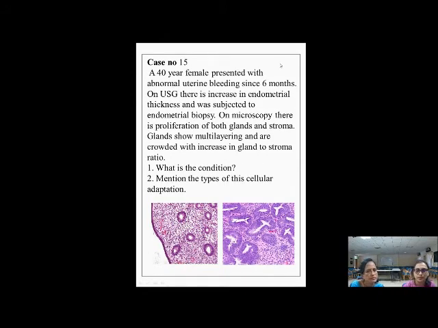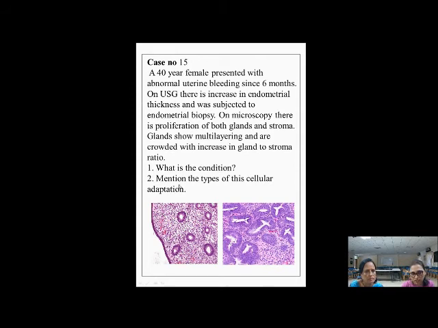Next case. So the next case is a 40-year female presented with abnormal uterine bleeding since 6 months. When ultrasonography was done, it was found that there is increase in the endometrial thickness. So she was subjected to endometrial biopsy. When the specimen was received, the microscopy showed there is proliferation of both glands and stroma. Glands are multi-layered, crowded in arrangement, and there is increase in the gland to stroma ratio, indicating that the number of glands are increased.